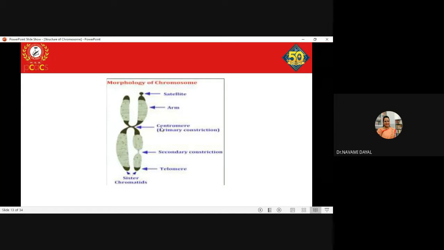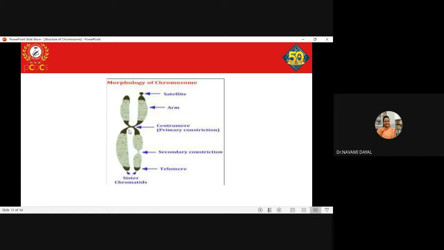The centromere is accompanied by additional protein molecules called kinetochores. It is because of the kinetochores that the chromosome is able to attach to the spindle fibers during the cell division process.